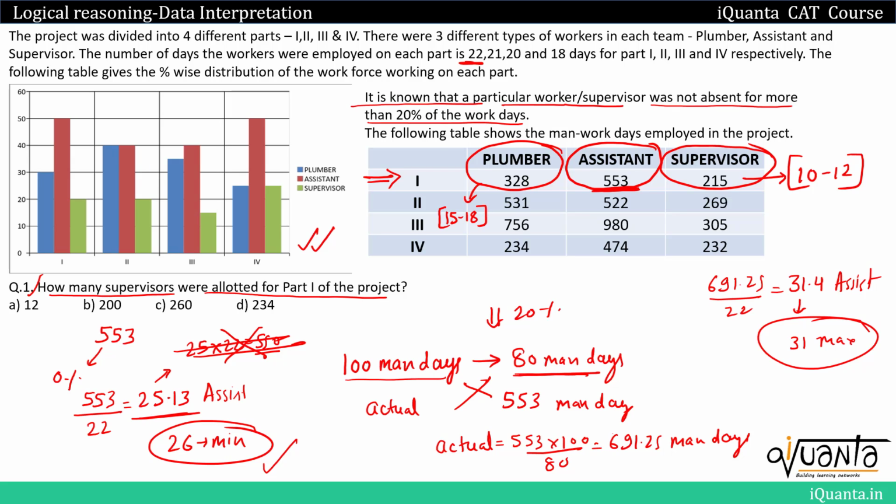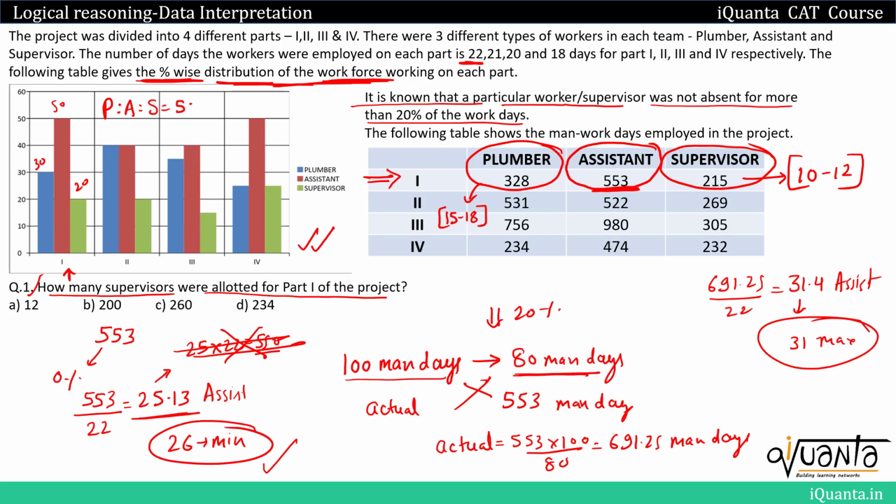Now let us read this graph. In this graph, we were given the percentage wise distribution of the workforce, that means the number of people that are working on it. So for part 1, if we read it, this is 30, this is 50, this is 20. So what will be the ratio over here? The ratio of blue is plumbers, then red is assistant, then green is supervisors.